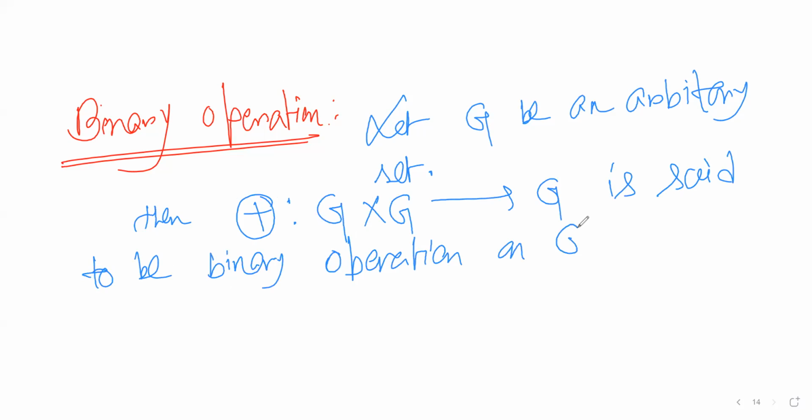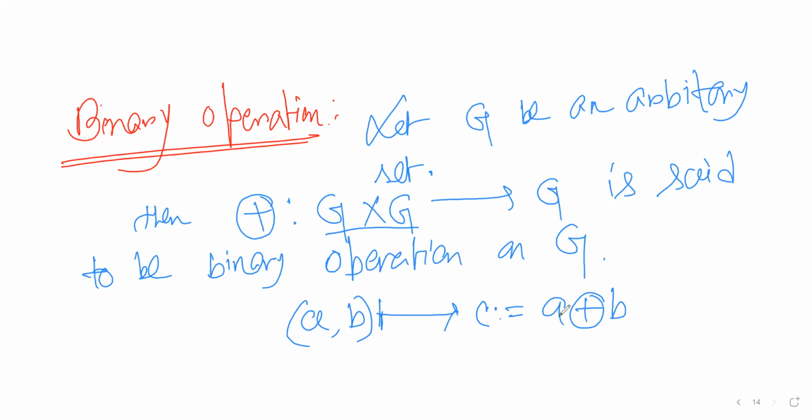on G. What is the meaning of that? Here I take two copies of G. So I will take A cross B, an element of G cross G, that will go to some element C, where C is my A circle plus B. It is also known as direct sum. A direct sum B. It is an element of G.